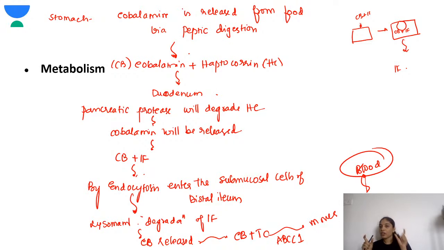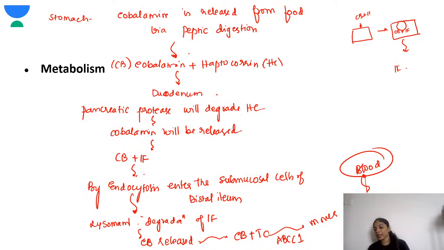If they have the transcobalamin receptor, similarly like before, they'll undergo endocytosis, and this cobalamin and transcobalamin complex will enter the cell, and once it enters the cell, this transcobalamin will be degraded by the lysosomes. So as a result, the cobalamin will be in the cells.